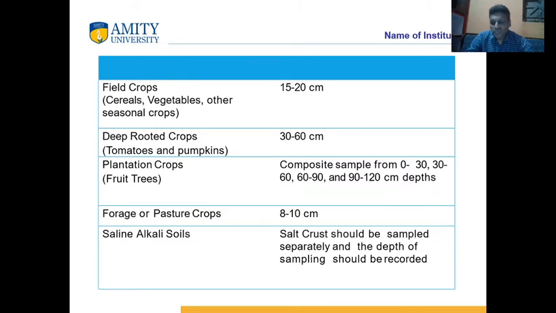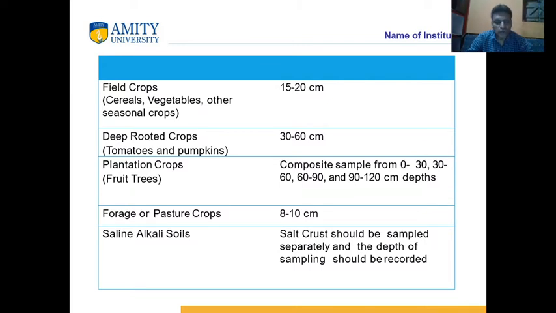These are the depths of soil sampling for agricultural crops. For common agricultural crops like cereals, rice, paddy and wheat, we take the sample from 15 to 20 centimeter. For deep-rooted crops like tomatoes and pumpkin, we take soil samples from 30 centimeter to 60 centimeter.